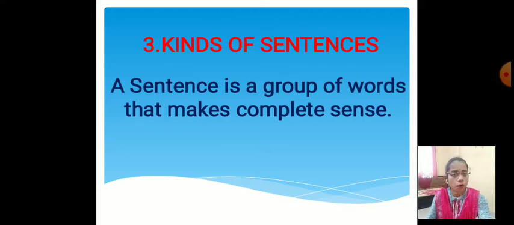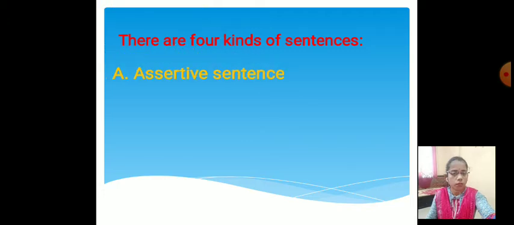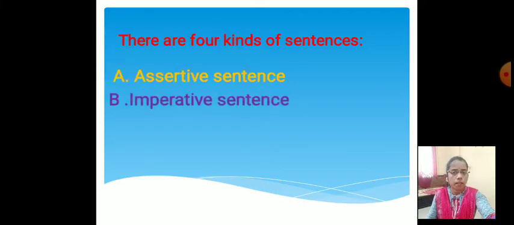There are four kinds of sentences. First one, A. Assertive sentence. Second one, B. Imperative sentence. Third one, C. Interrogative sentence.